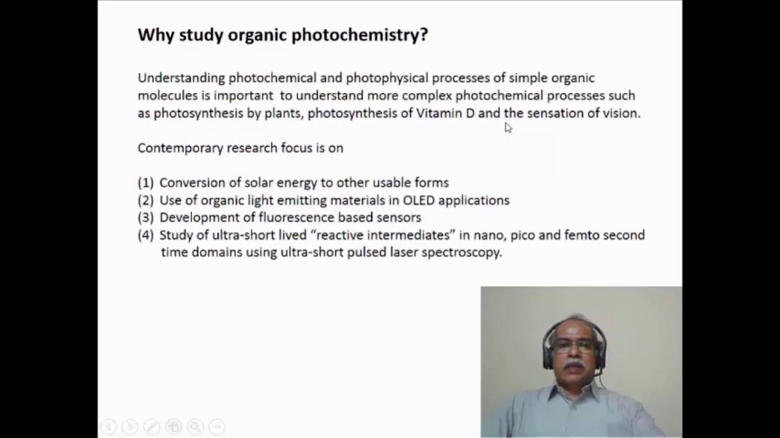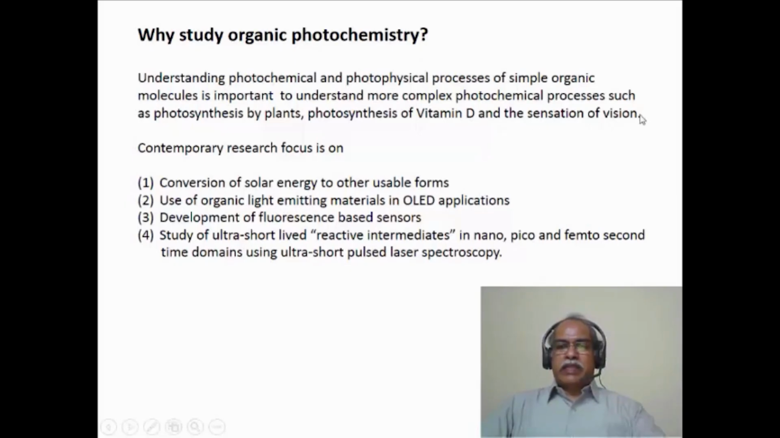Now, why do we need to study photochemistry? This is a question that one needs to ask before proceeding further. If we consider important processes like vision, in other words, the sight of seeing something, there are some photochemical reactions that are taking place in our eyes. And these photochemical reactions are extremely simple reactions happening in a fairly complex biological system. In other words, if we can understand the photochemistry of simple organic molecules properly, then one can extrapolate the processes involved in simple organic molecules to larger complex biomolecules.